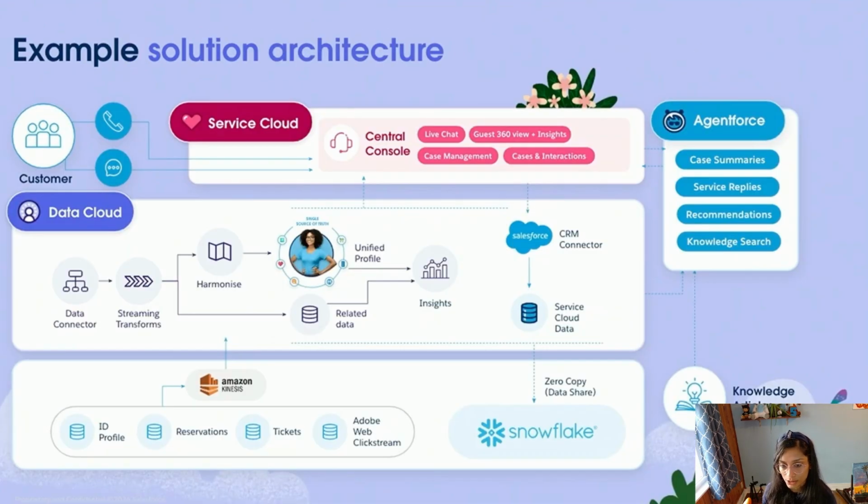This is the example solution architecture. The simplest way I like to understand it is: you have an FAQ chatbot on a website, and you have knowledge articles sitting in your Salesforce, but also externally in SharePoint. You want to bring all of that data together and have that FAQ chatbot answer customer questions all by itself without needing an agent. To do that, you'd have to ingest data into Data Cloud, do some magic within Data Cloud, and then when you're writing your prompts, you will have access to the data that you created. So this whole portion is needed to make sure your agent is smart and has access to all your data, not just Salesforce data.